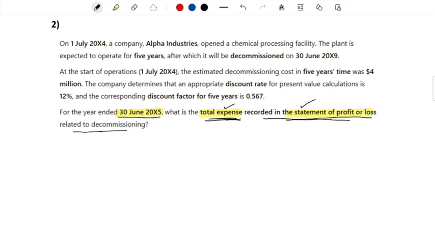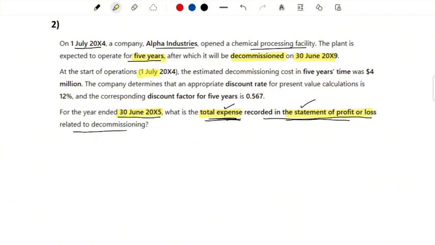On 1st of July 2004, a company, Alpha Industries, opened a chemical processing facility. The plant is expected to operate for 5 years, which is the useful life, after which it will be decommissioned on 30th of June 2009.